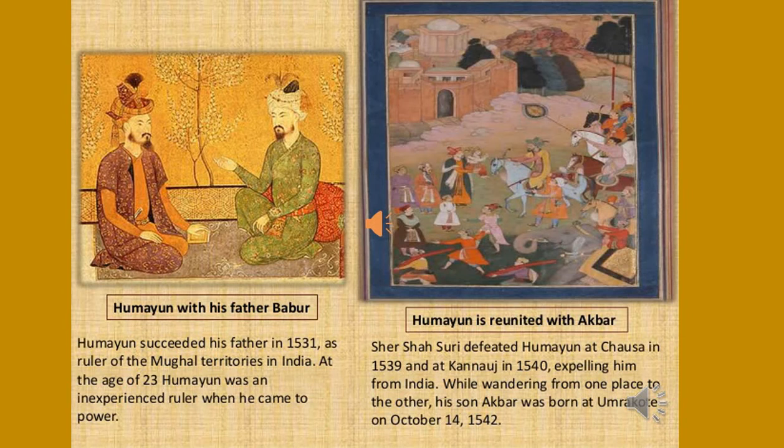Sher Shah Suri defeated Humayun at Chausa in 1539 and at Kannauj in 1540, expelling him from India. While wandering from one place to another, his son Akbar was born at Umarkot on October 14, 1542.